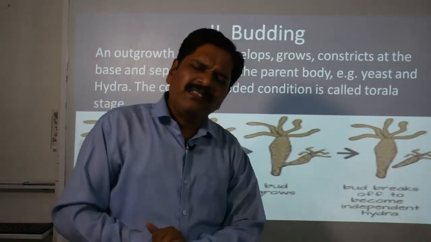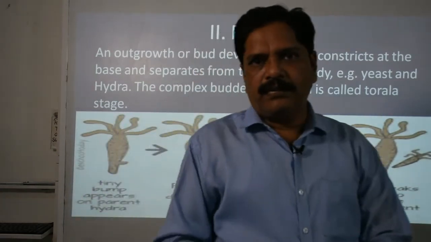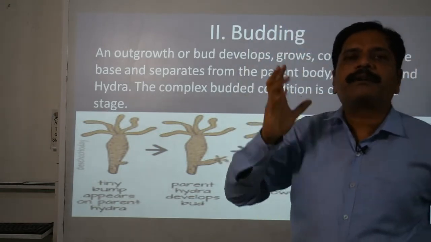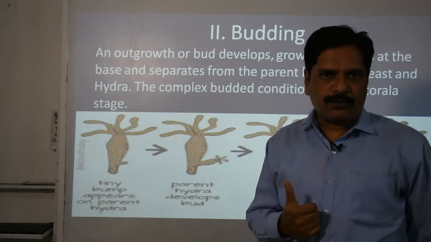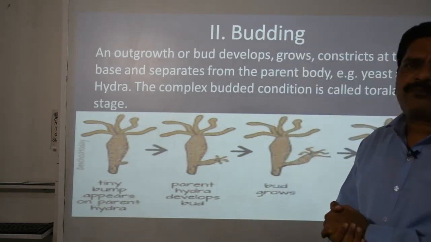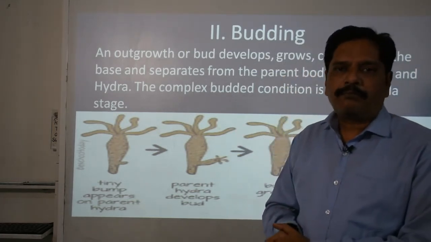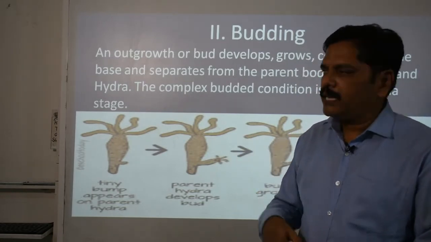Now the second mode of reproduction, that is budding. Clear? Actually this word bud literally means an outgrowth. Any external growth of the body, whether it is unicellular or multicellular, is called a bud, and the process of formation of this bud is called budding.